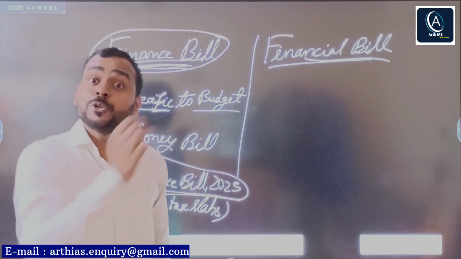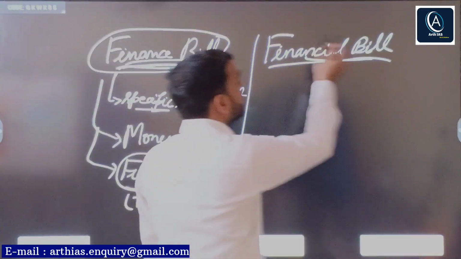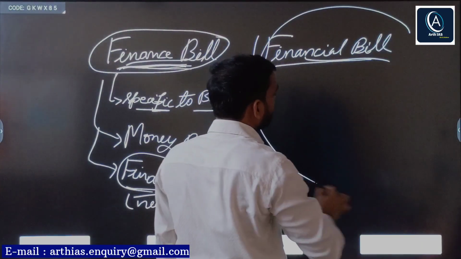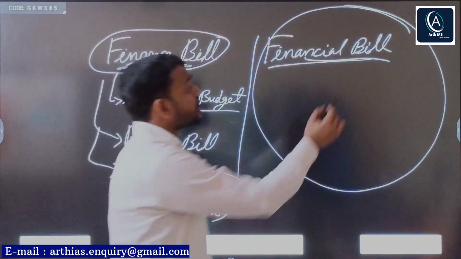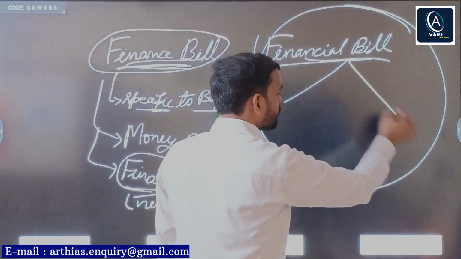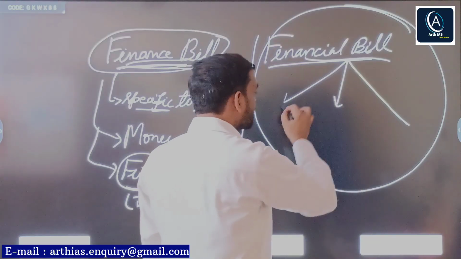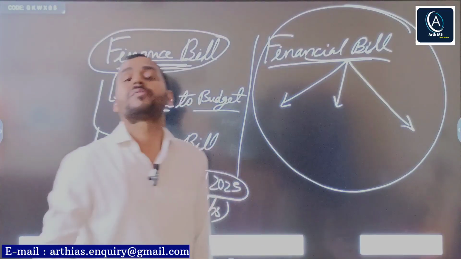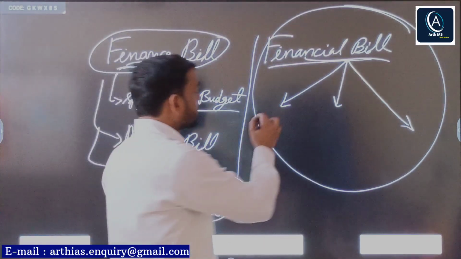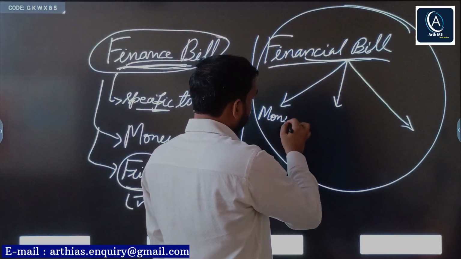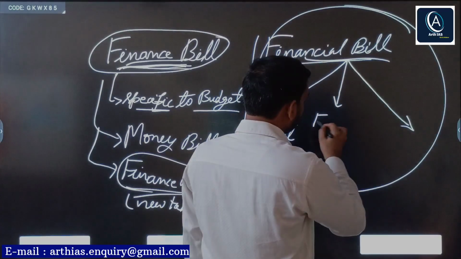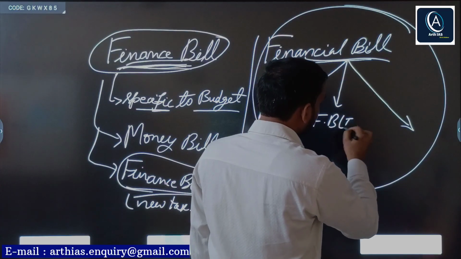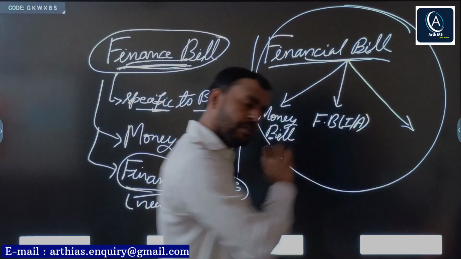The Indian Constitution uses the technical term financial bill, and it has a wider approach. Why wider approach? Because the Indian Constitution includes three types of bill under financial bill. What are they? First, money bill. Second, finance bill category 1 or A. You can use both the terms.